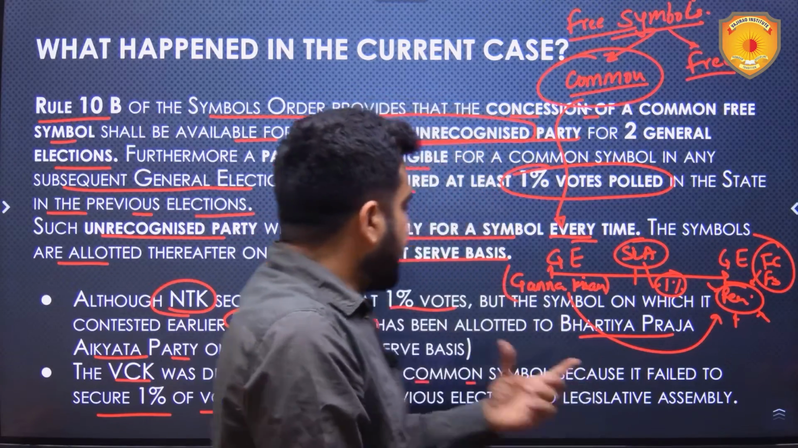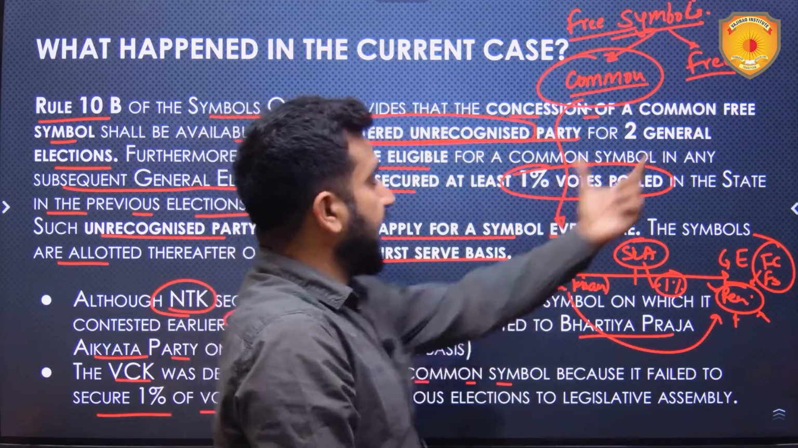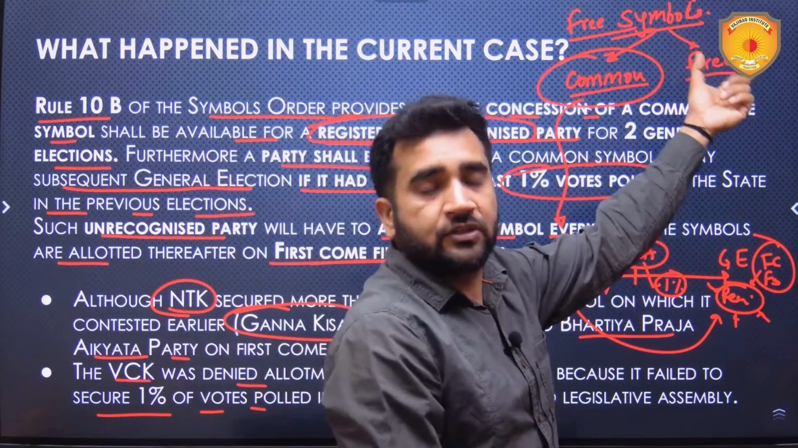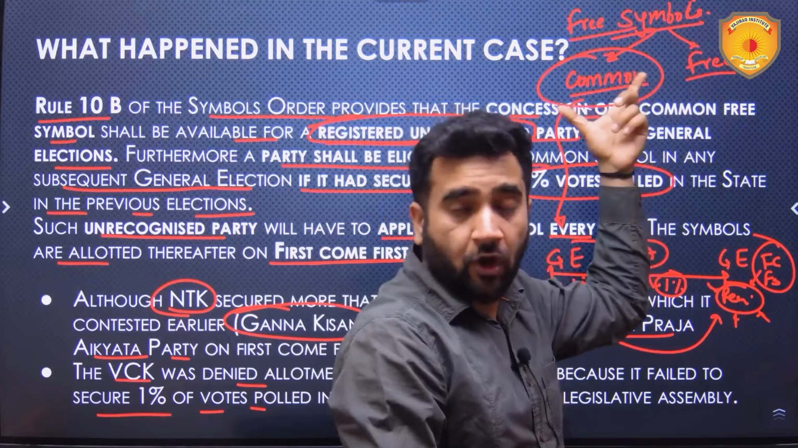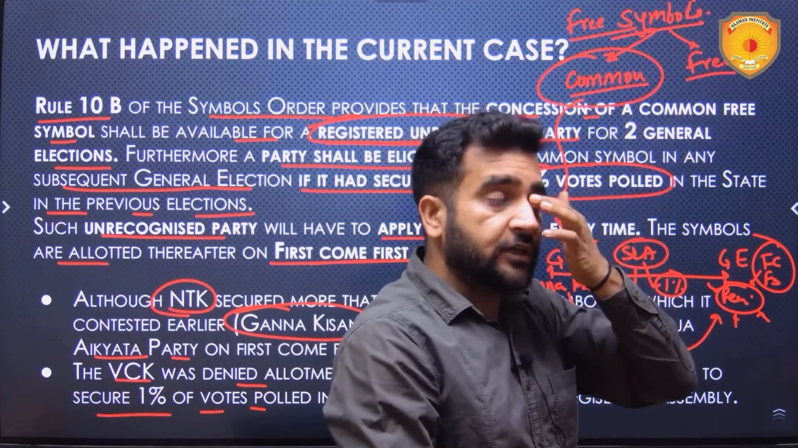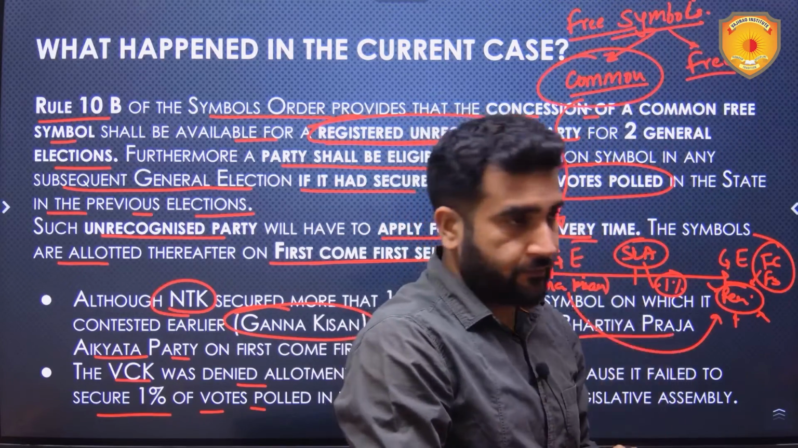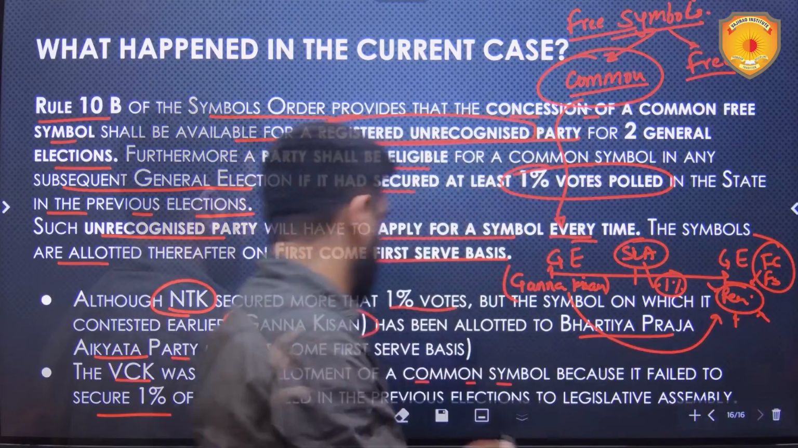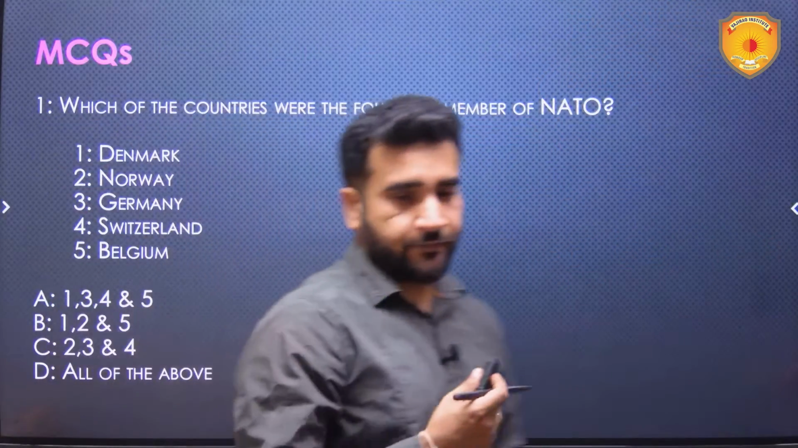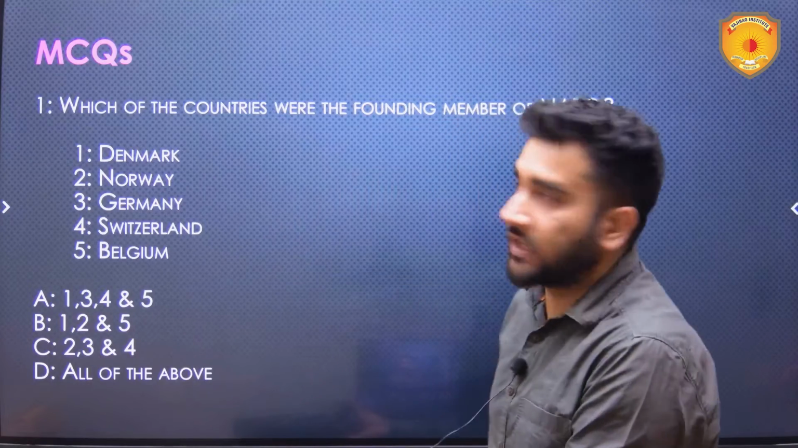So this party VCK will be getting a symbol from the list of free symbols, not common symbols. So it has got that symbol of pot now. So this is the entire story which we need to understand. Now let's come to the MCQs.